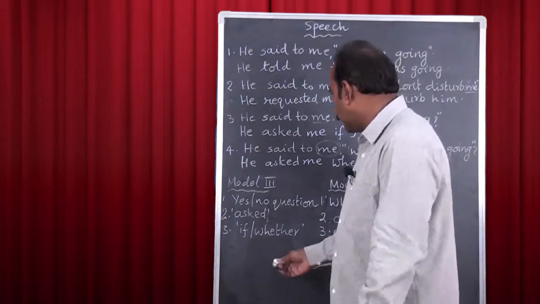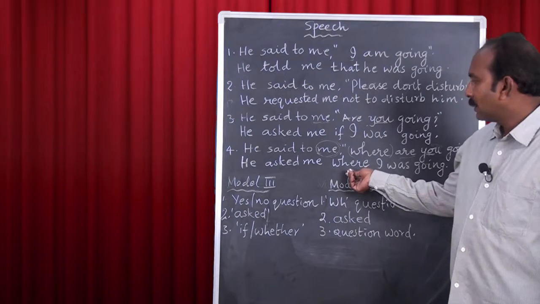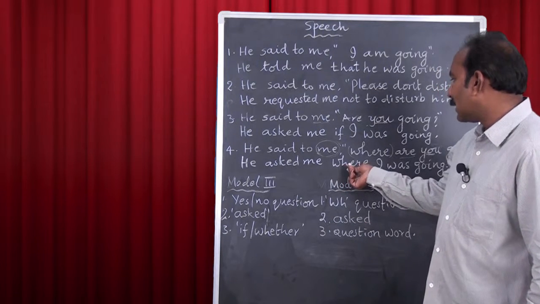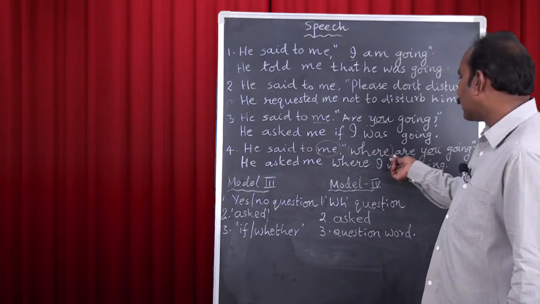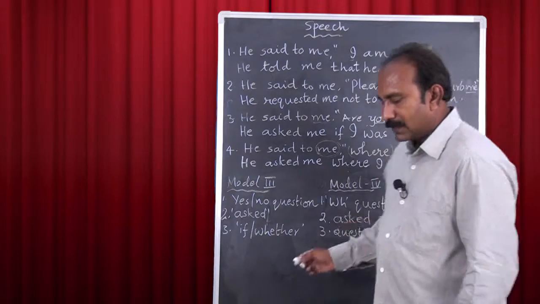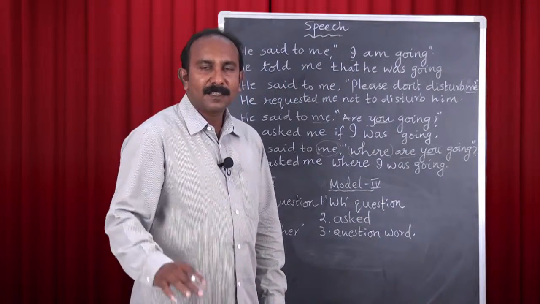And coming to the linking word, we use the question word as the linking word here. Here we have where in this sentence, and afterwards we use the subject and then the helping verb. This is about the 4 models we have, and there is one other model, that is model 5.